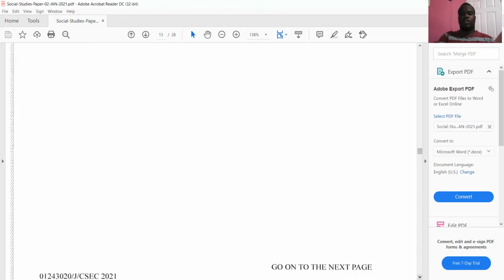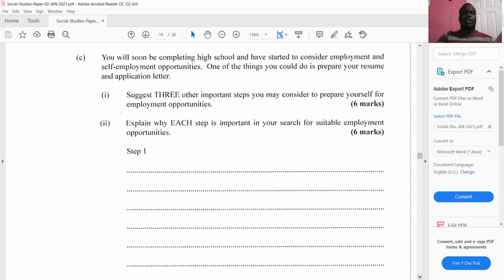All right, let's move on to the next question now. The next question says, you will soon be completing high school and have started to consider employment and self-employment opportunities. One of the things you could do is prepare your resume and application letter. Good. So it says, suggest 3 other important steps you may consider to prepare yourself for employment opportunities. Good. The next part says, explain why each step is important in your search for suitable employment opportunities.